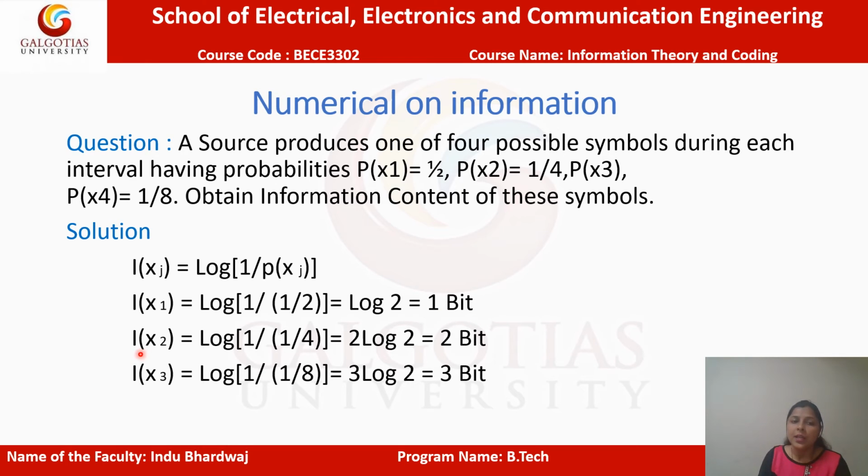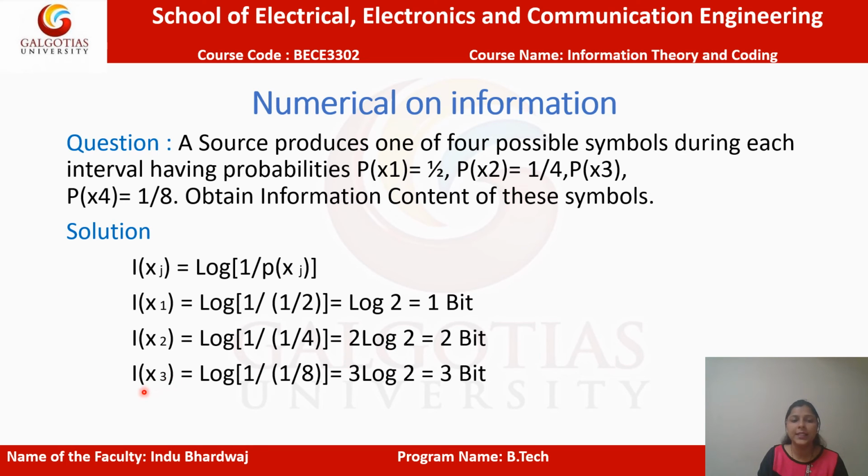Similarly, I(x2) is equal to log 1 upon p(x2). p(x2) is 1 by 4. So put the value of 1 by 4, then solve it. It can be written as 2 raised to power 2, and 2 will come in front. Then it will be 2 log 2 base 2, whose value is 1. So we will have 2 bits of information.